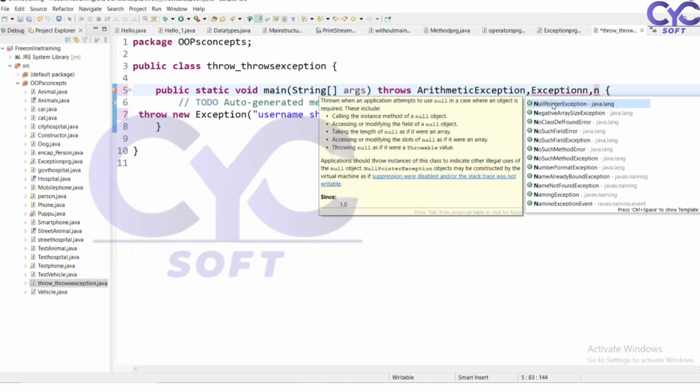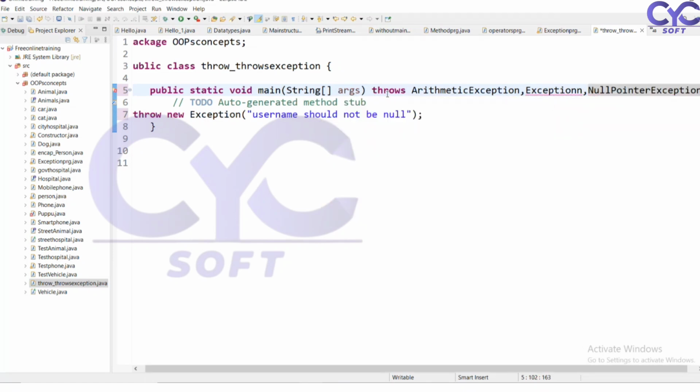Where am I going to add this one? I'm going to add this to the main. Throw is going to be added to the main. The main is one type of method, so that's why I'm adding this to the main. Okay. So here we can handle the exceptions in Java. We have different types of exceptions which we can handle by using the try catch block. If you have more than one exception, you can handle those exceptions in Java also.